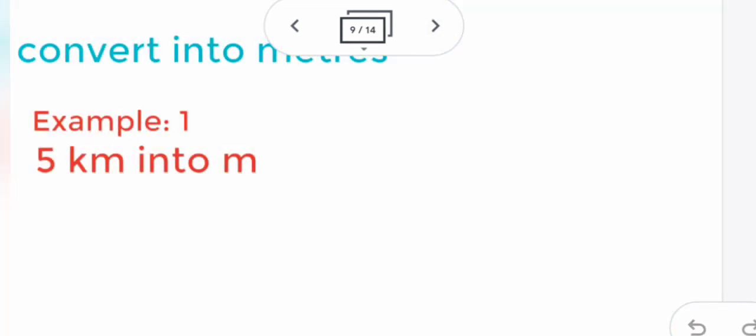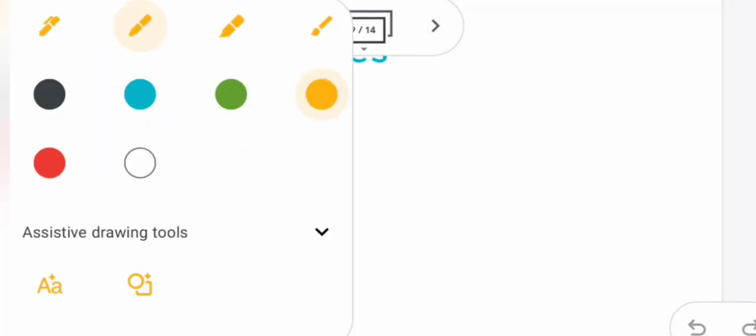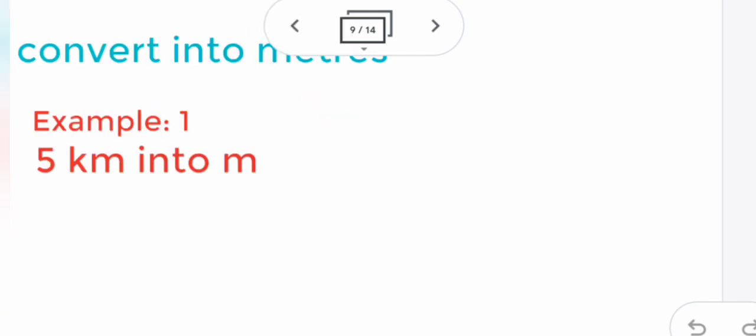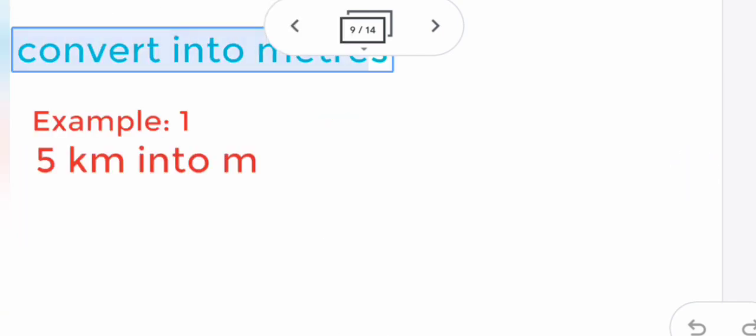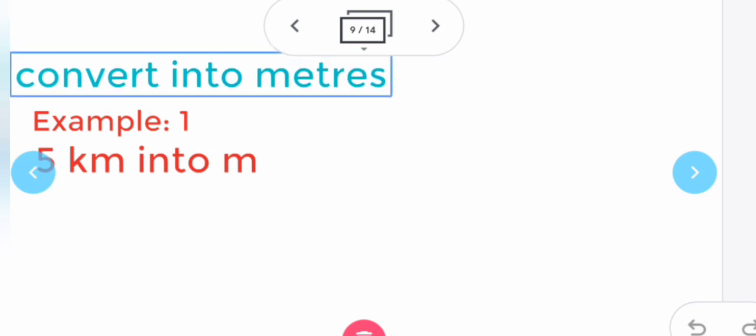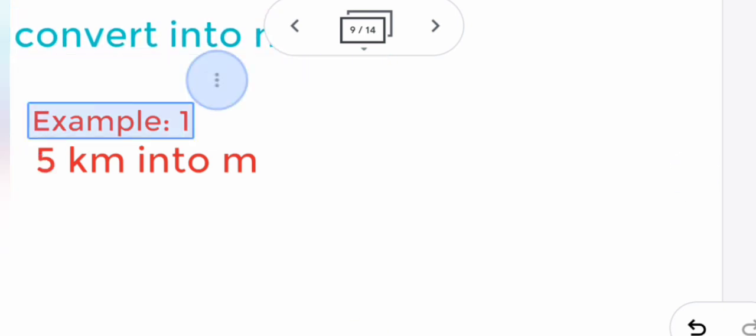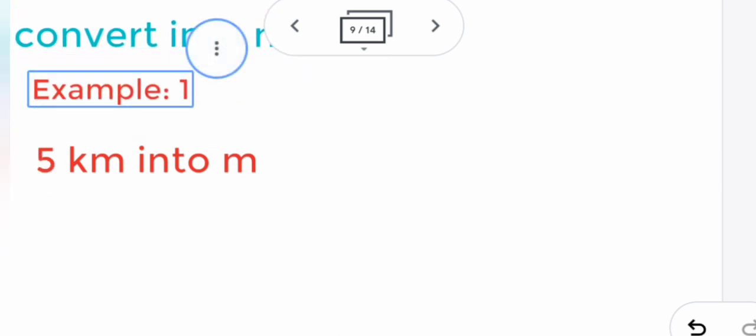Now let's see how to convert. Whenever you convert, you have to write the formula first. So first here, we are going to learn converting into meters. The first example I have given is 5 kilometer into meter.